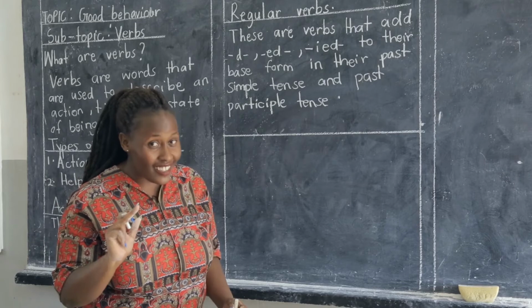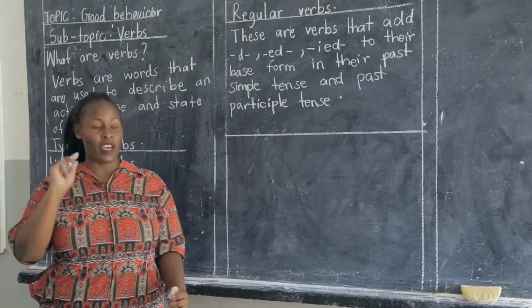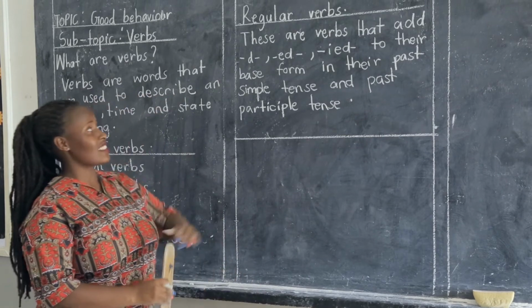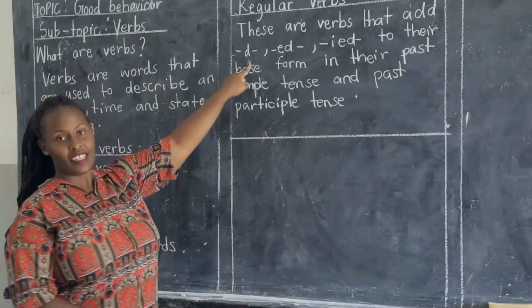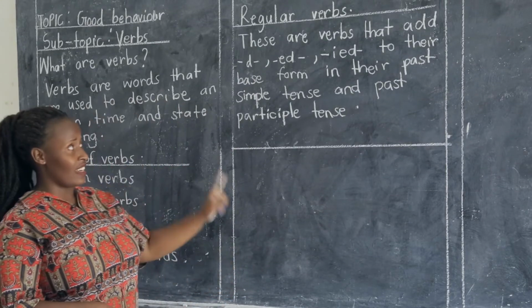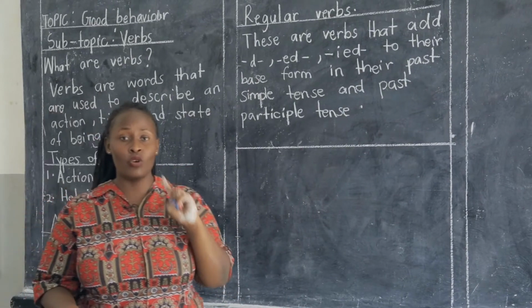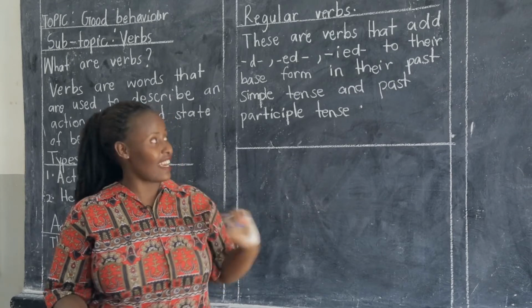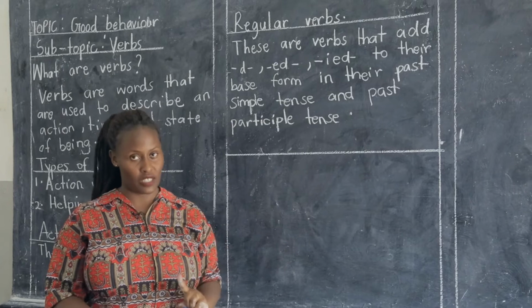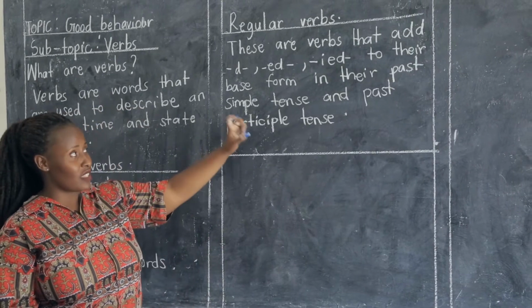And remember, in this first lesson, we are going to first see words or verbs that add D in their past simple tense and the past participle tense. And later, we are also going to look at those verbs that add ED in their past simple or past participle tense. Be very observant.